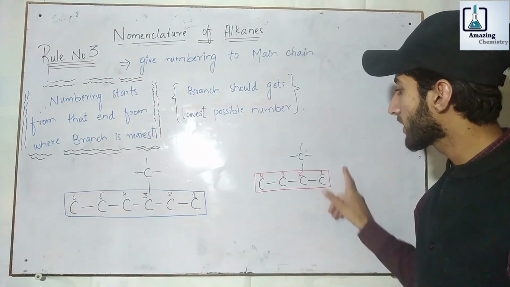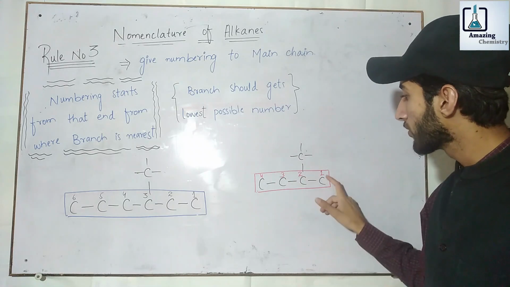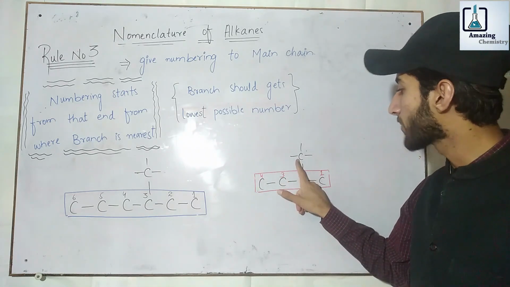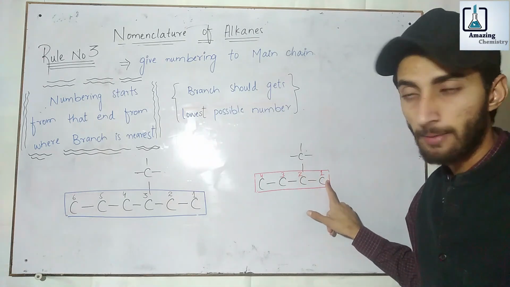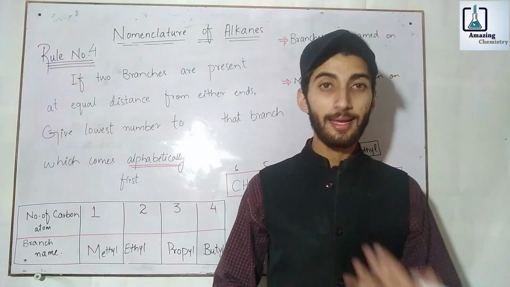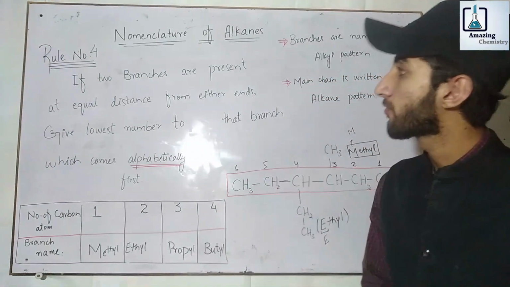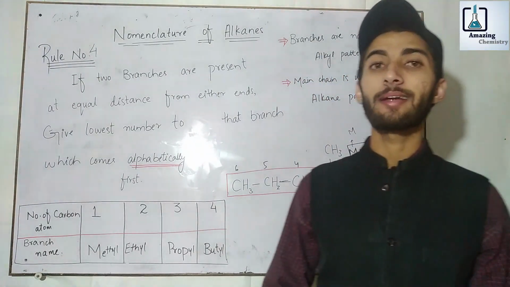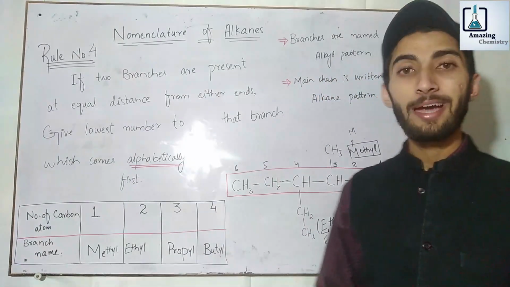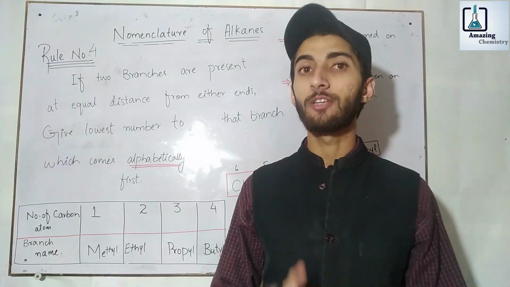We have a main chain having a branch here. We should start numbering from this end: 1, 2, 3 and 4, as this branch is closer to this end. So we should start numbering from this end. Let's move to the next rule: if two branches are present at equal distance from either end, give the lowest number to that branch which comes alphabetically first.